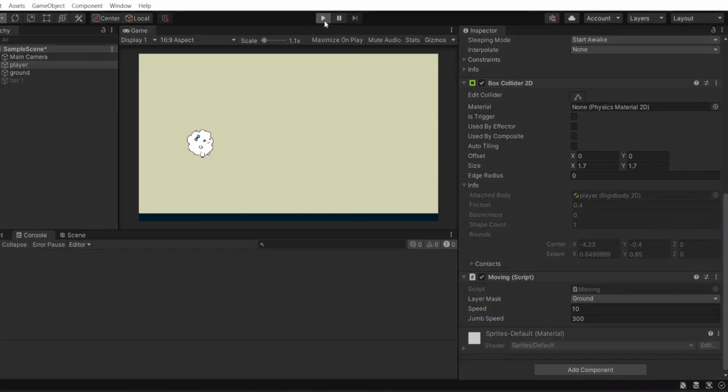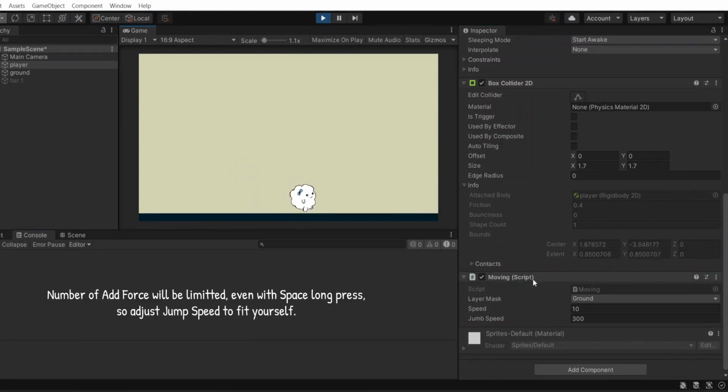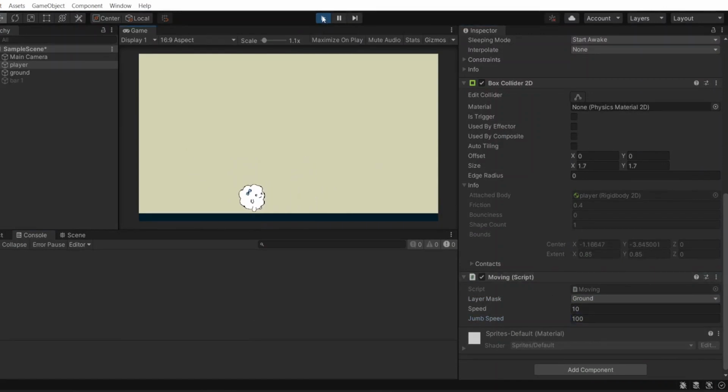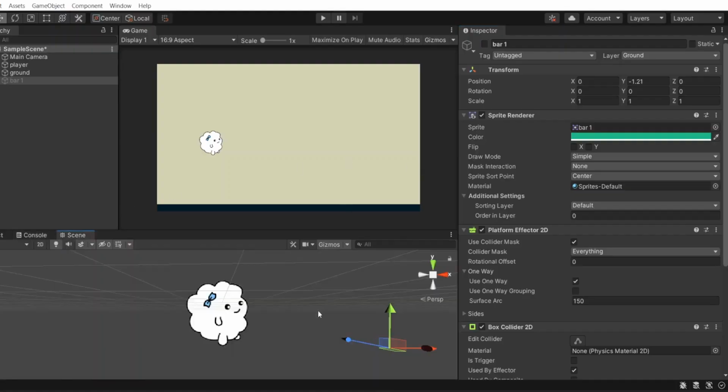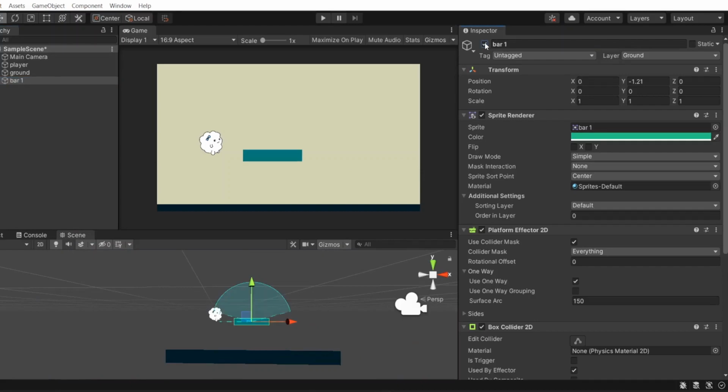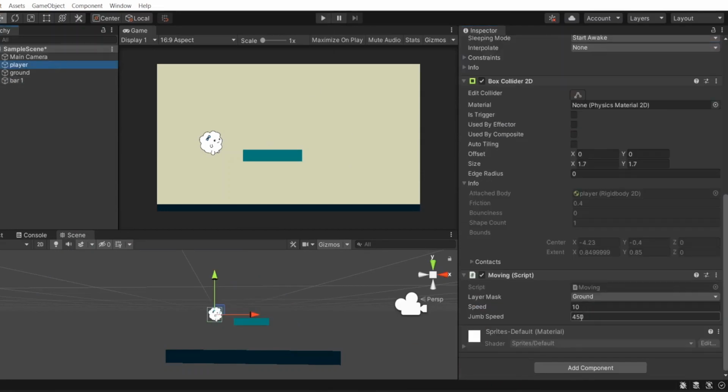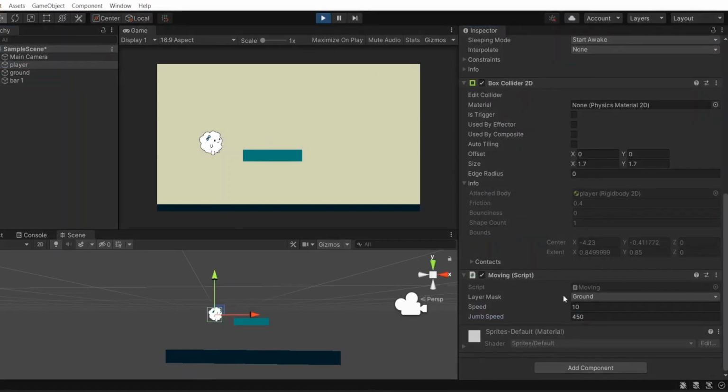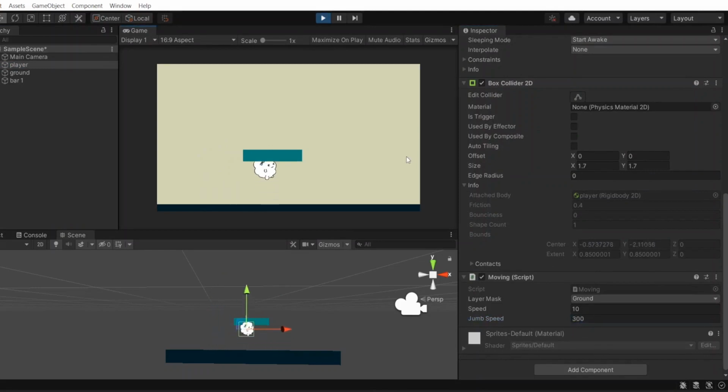Okay, let's run. Add a new bar instance. Attach the platform effector to it, and make it a ground. Then run. Drag and hold pressing to jump from the ground onto that bar.